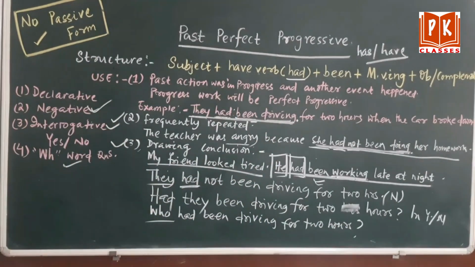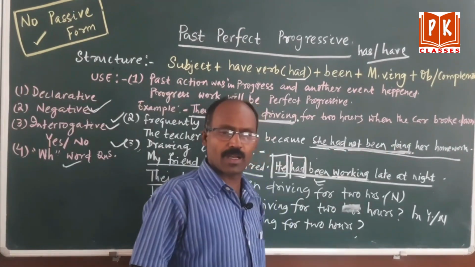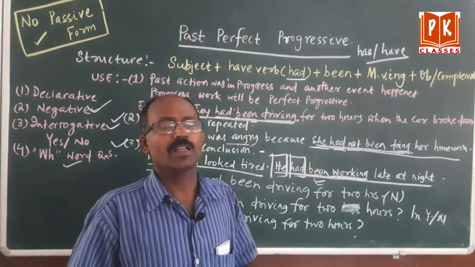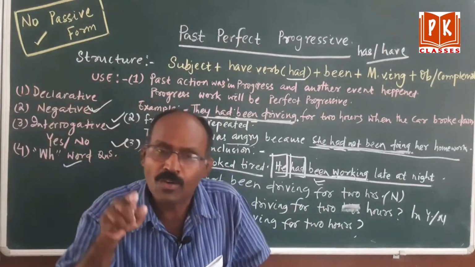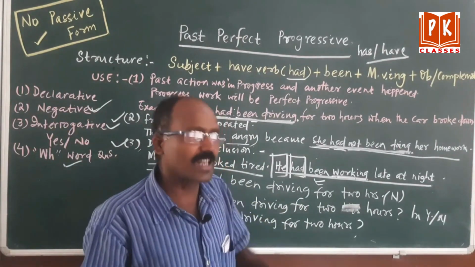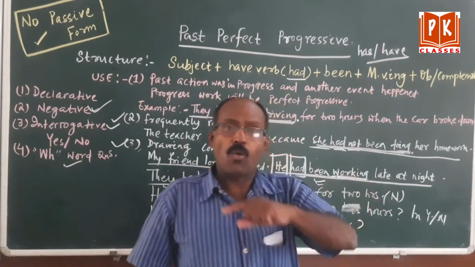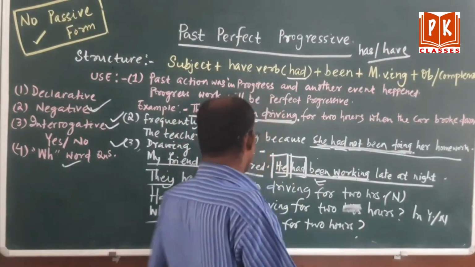Clear? Like that, here also: she had been doing her homework. Negative: she had not been doing her homework. Interrogative: had she been doing her homework? Question mark. Clear? Then come to WH: who had been doing her homework, or what had she been doing? Is it clear? No problem.